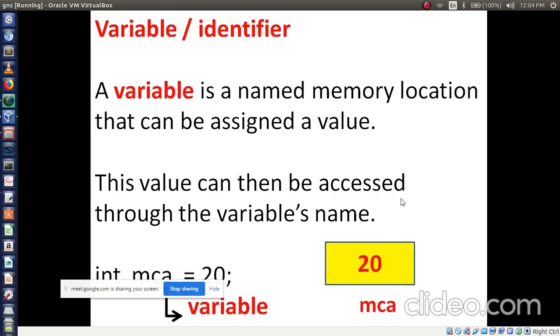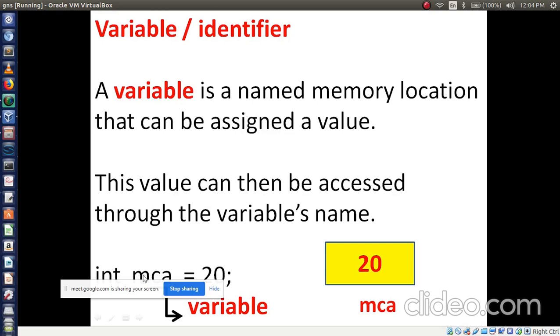My voice is audible, na? Reply anyone? Okay. Today we are going to discuss variables. See, variable and identifier both have the same meaning. Okay, don't get confused. They are different terms, but both have the same meaning, right?